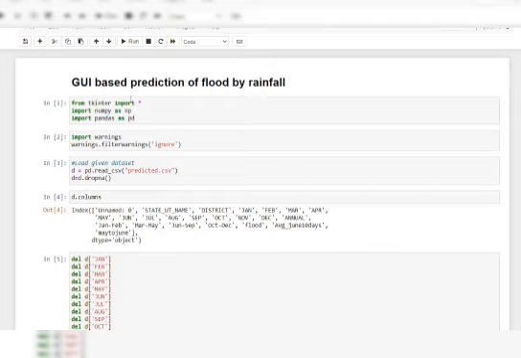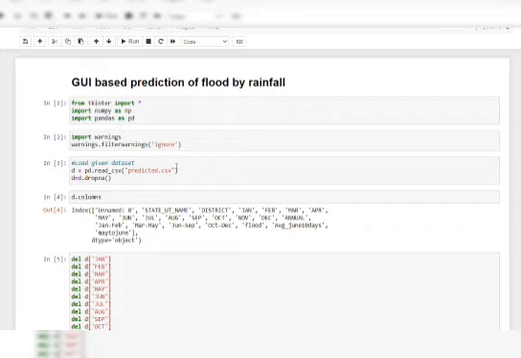In this module 5 we are using the GUI based prediction of flood by rainfall. Here we are using the Python library Tkinter. Tkinter is a Python library for developing graphical user interfaces. We can use the Tkinter library for creating an application to create windows and all graphical user interfaces, and Tkinter comes with Python as a standard package. It can be used for security purposes also.